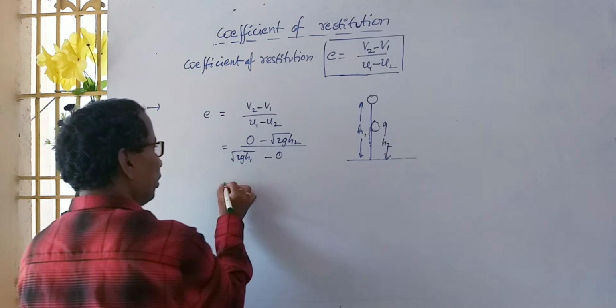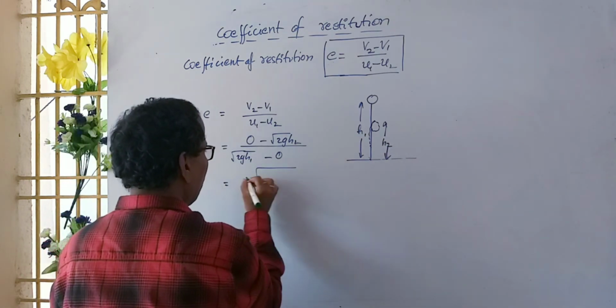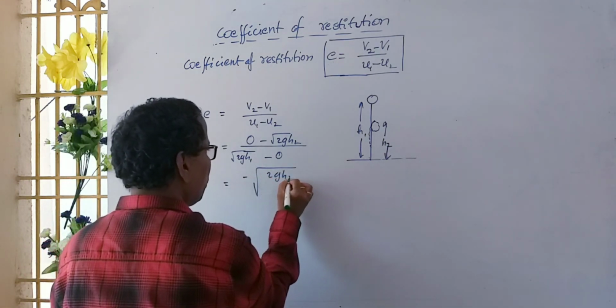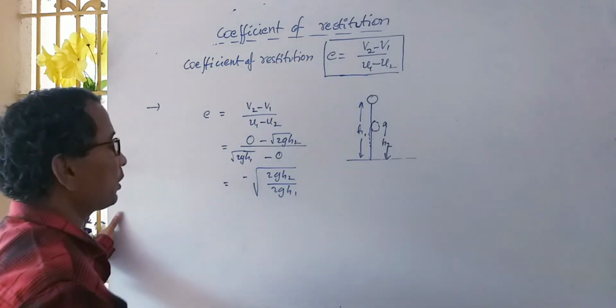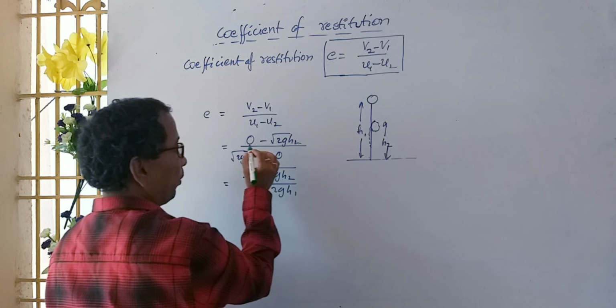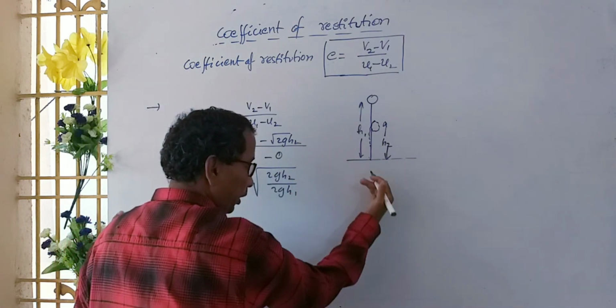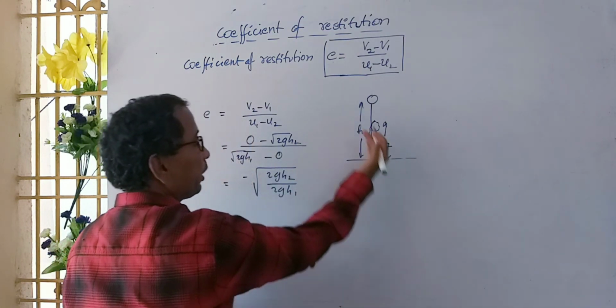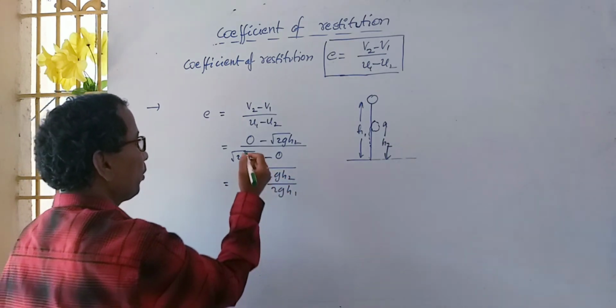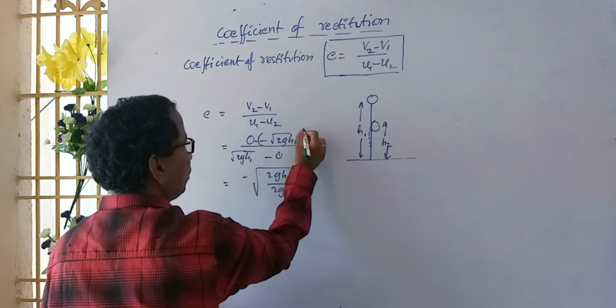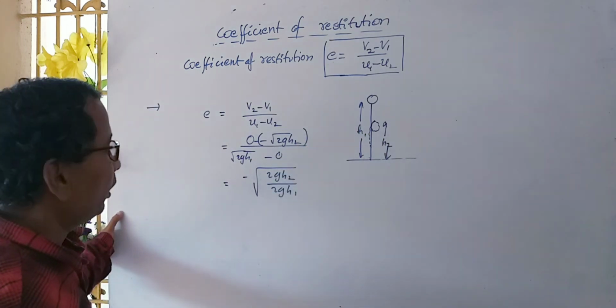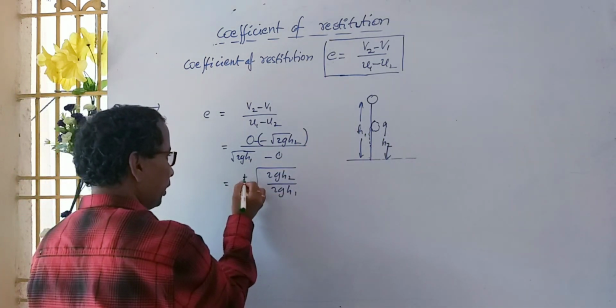So e is equal to root of minus 2g h2 by 2g h1. One sign is taken as positive, the second must be negative, so the minus signs cancel and this is considered positive.